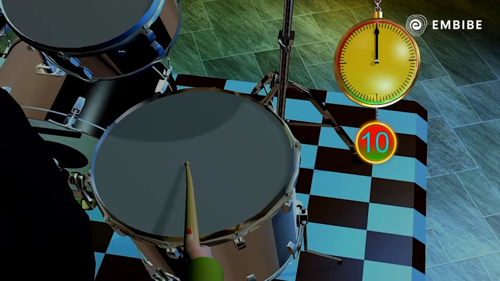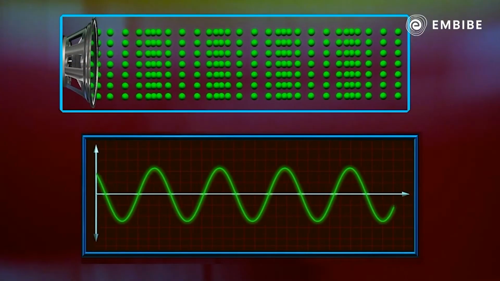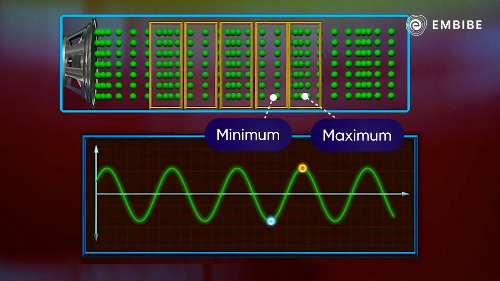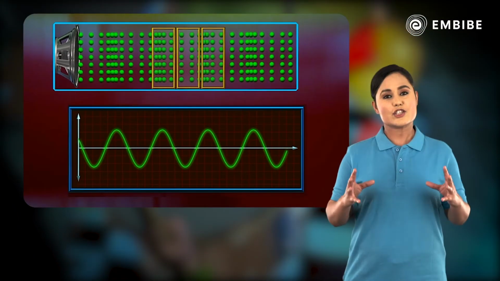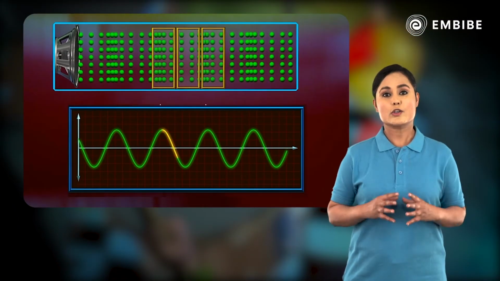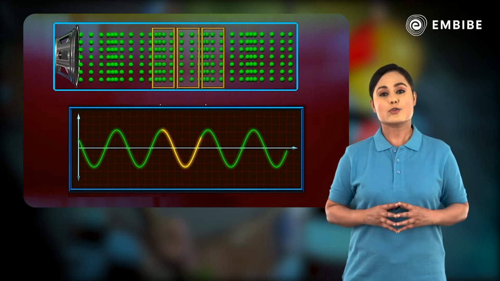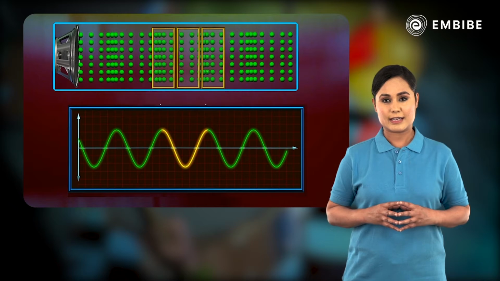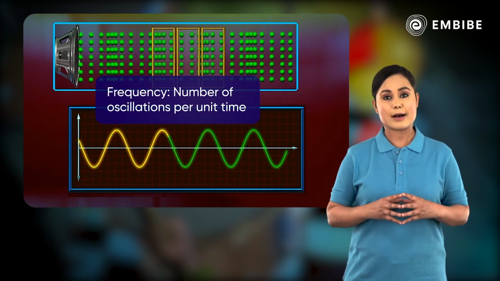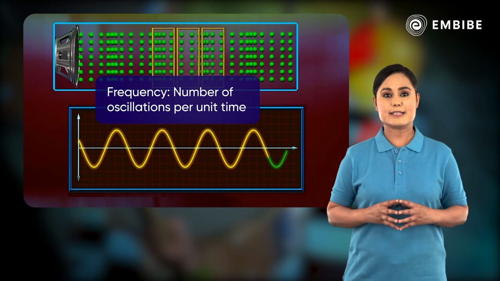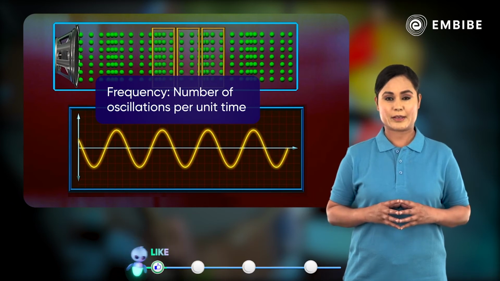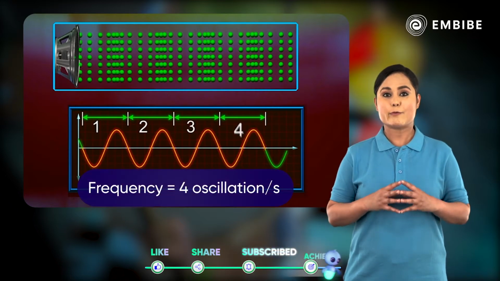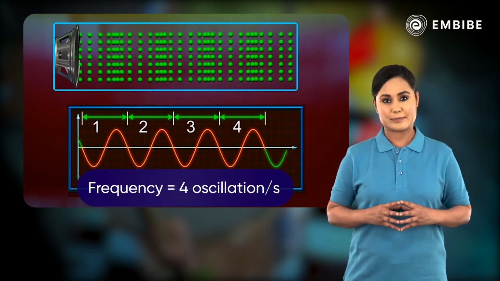We know that when a sound wave propagates through a medium, the density of the medium varies between a maximum value and a minimum value. The change in density from the maximum value to the minimum value and again to the maximum value makes one complete oscillation of the wave. The number of such oscillations per unit time is called the frequency of the sound wave. From the graph, we can find that the frequency of the sound wave is 4 oscillations per unit time.